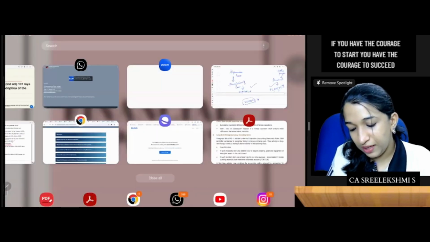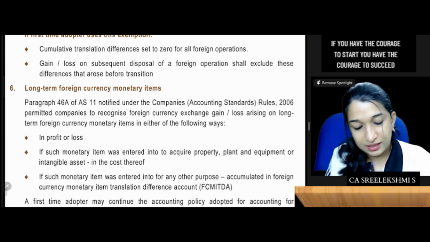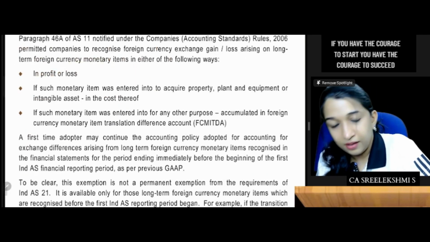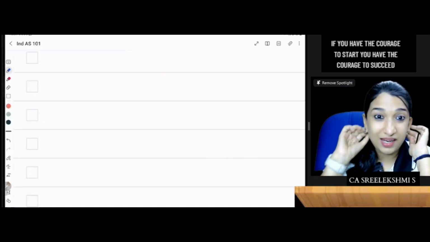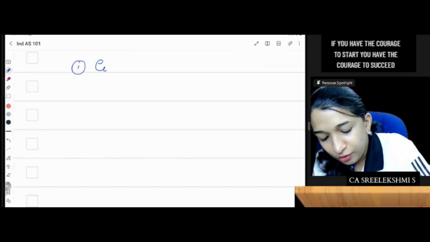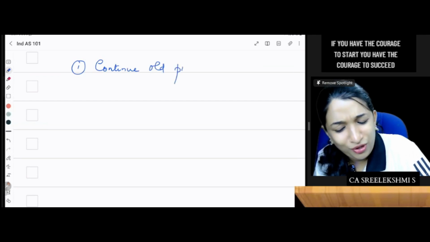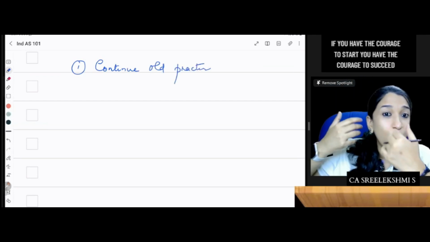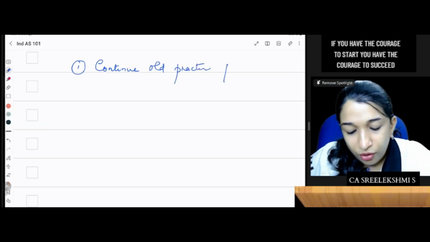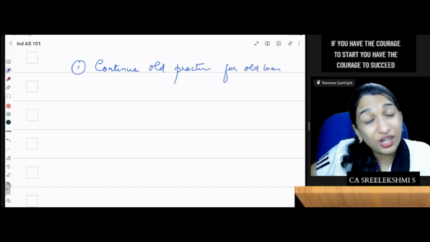Option number one, for whatever balance is there in FCMITD: continue the old practice. You don't need to do any adjustment. Continue the old practice for the old loan. Till that loan is derecognized, you continue the old practice.